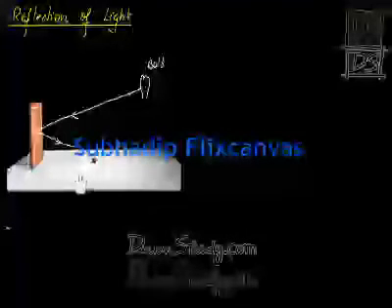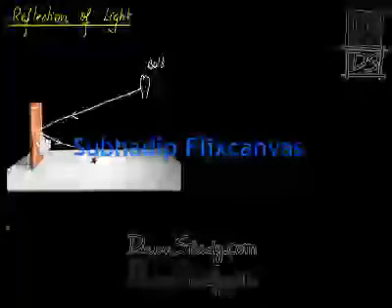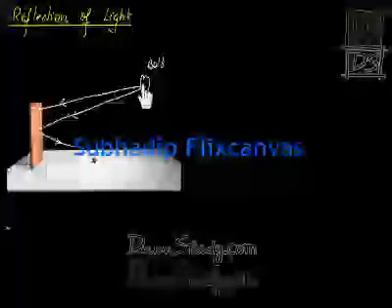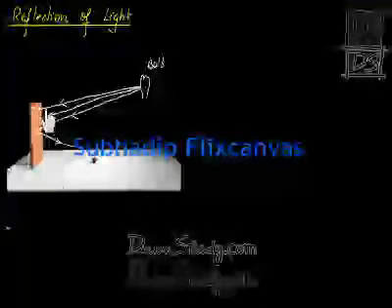So now let's go into more detail. Obviously there cannot be only one light ray coming from the bulb. There must be many which are hitting this wall. In this way, a lot of light rays are hitting. I have drawn 3 light rays to explain. So what happens when many light rays hit the wall? Some light rays will bounce, as I told you, but some light rays don't bounce.